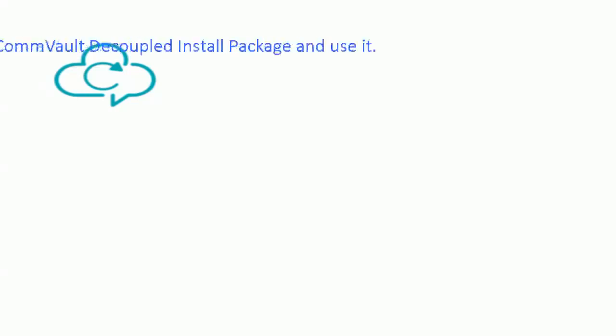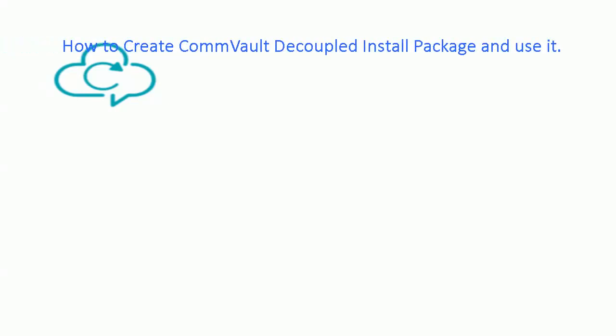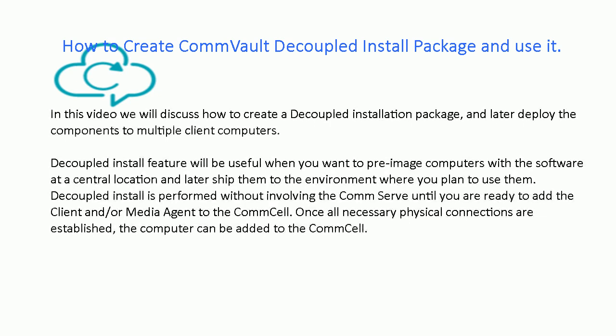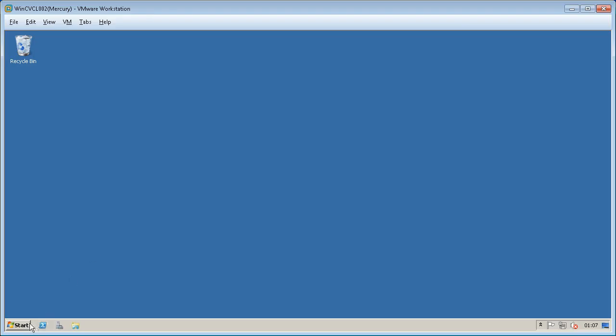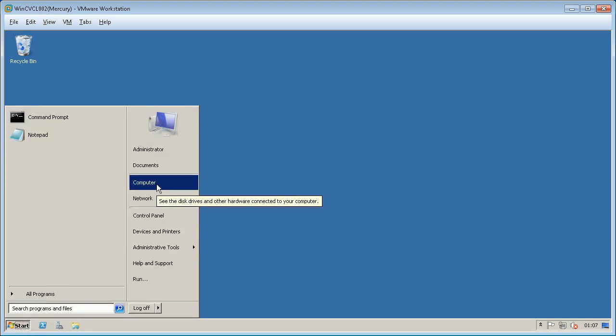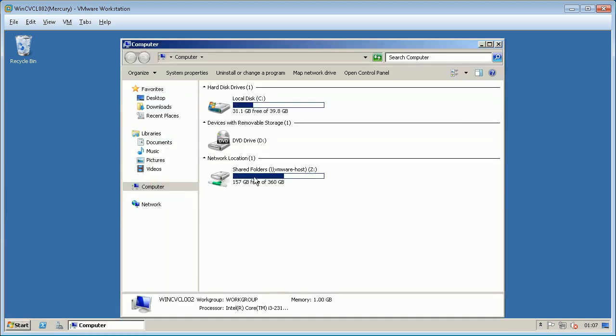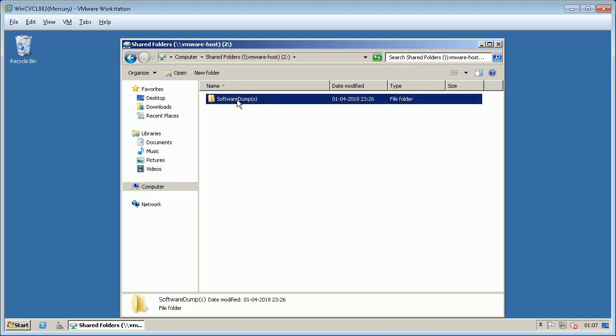In this video we will discuss how to create a decoupled installation package, and later deploy the components to multiple client computers. Let's first create the package needed for decoupled install. Browse to the location where software dump is located.